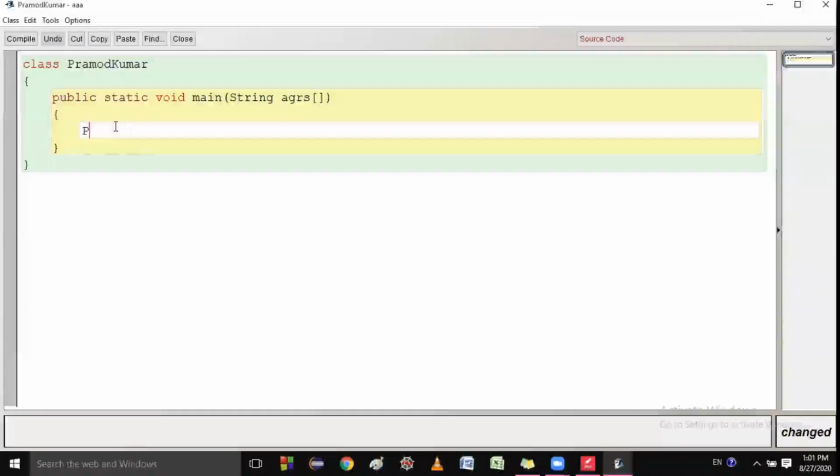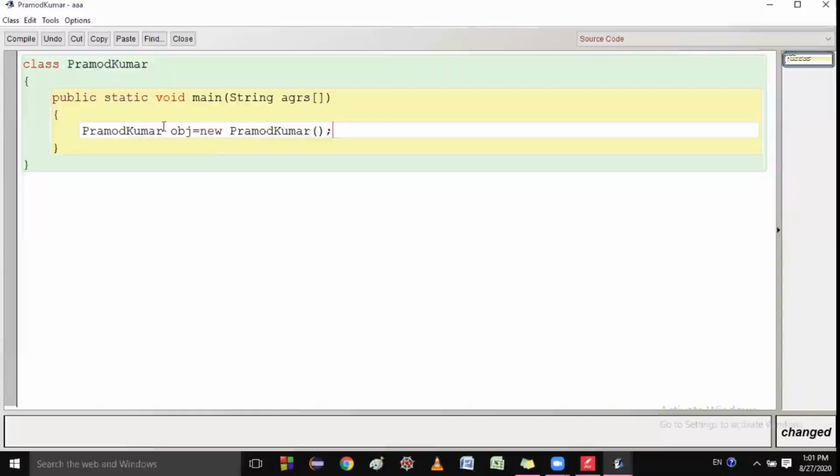So I will write the class name PRAMODKUMAR. Then after that one space. Then there will be the object name, which can be of any type. Suppose I have written OBJ equal to new, then PRAMODKUMAR, then this sign, these brackets. So this is the way of creating an object in Java.